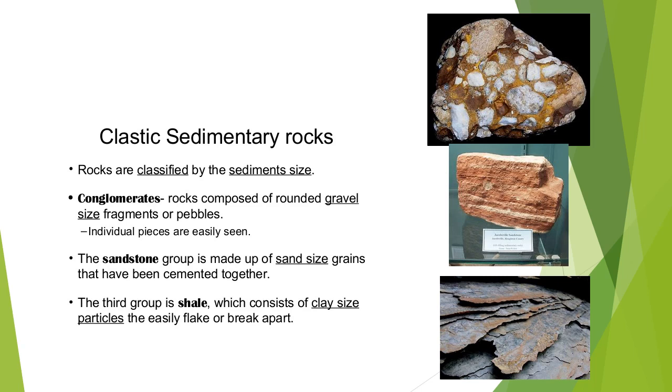The next type of rock is the sandstone. Sandstone is a sedimentary rock which is formed by the consolidation of deposits of sand. Remains of shell-bearing organisms or lime help in consolidating the loose sand particles into sandstone. Sandstone consists mainly of quartz of various sizes. Then we also have shale. Shale consists of clay size particles which can easily flake or break apart, as you can see in the picture.